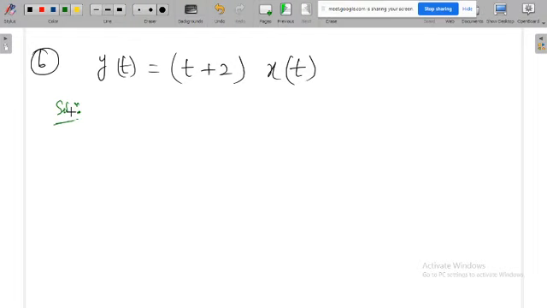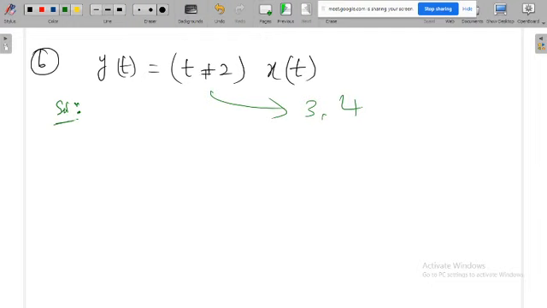It looks like non-causal, but it is actually a causal system, because you have to worry about only the input-output relationship. You do not know what the input will be in the future, for example. But x of t is the unknown quantity, while t plus 2 is the predefined one. Once t plus 2 is in your hand, you know what will happen in the future. When I substitute t is equal to 1, this will go to 3. When I substitute t is equal to 2, this will go to 4. Even though this is t plus 2, that is predefined. You know even in the future what will happen to this, at present also, and in the past also what the function value is. So this is like a predefined function.